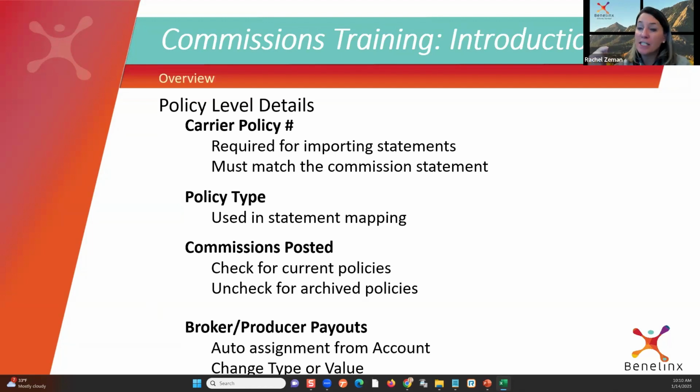In addition, when I renew policies, the renew policy button that we reviewed. If I use the system correctly and I use that renew clone policy button and I renew policies correctly, that policy number carries over. So unless there's a change and we've moved them from United to Anthem or Anthem to United or whatever this change is, which we would then get a new policy number from the new carrier, that policy number will carry over, right?